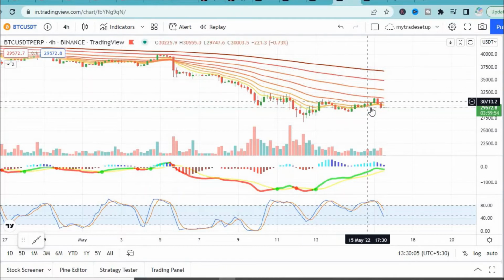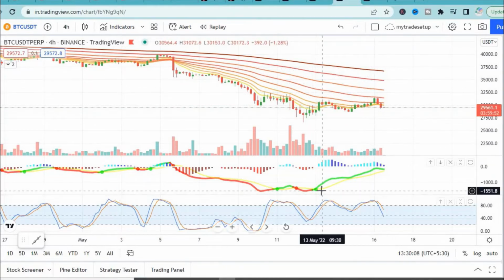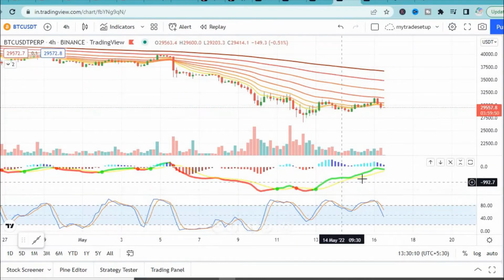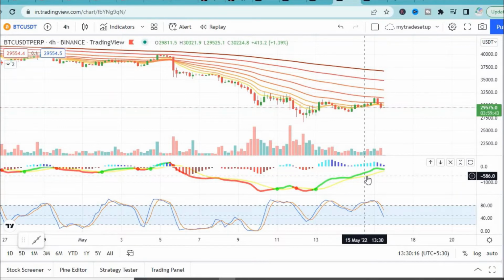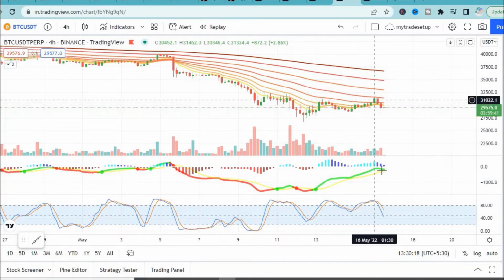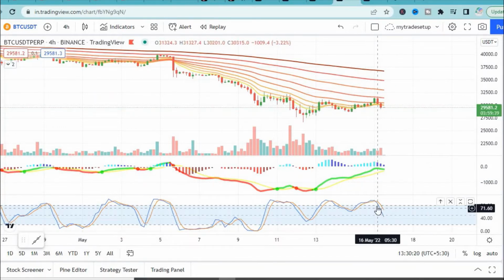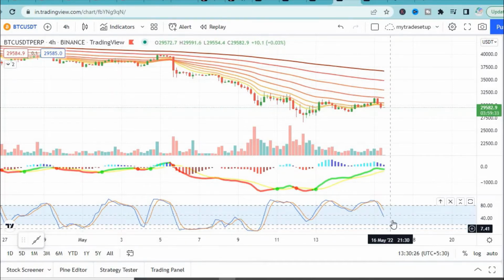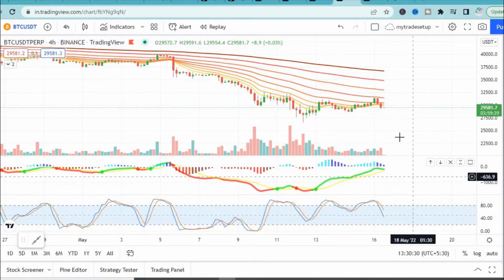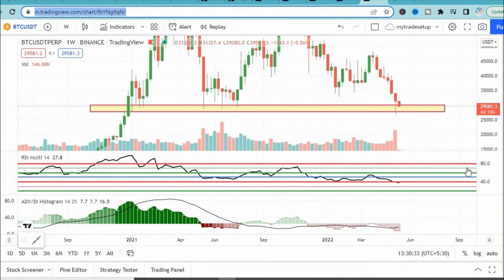still continuing actually, right? The only good thing is this MACD is still showing positive, but it will eventually go down if the selling comes. But this positive crossover is just holding the market so far. But the stochastic RSI has started falling, and is now falling below this level, right? So it looks like the fall may continue for some more time, but we'll wait and watch how it plays out with respect to the global market move, right?